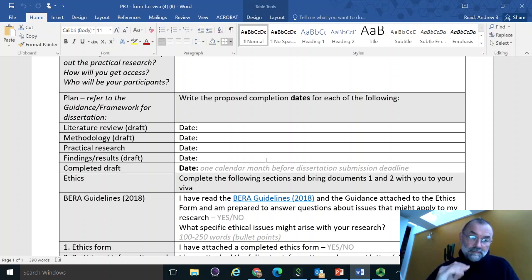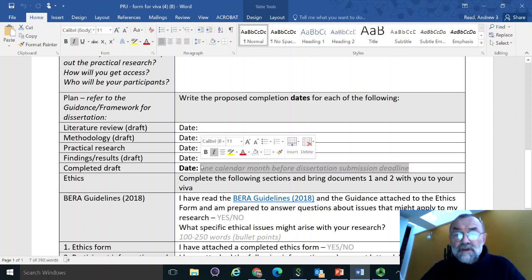So map out the dates when you anticipate that you will complete the various parts of the dissertation. And I've indicated there that your completed draft should be ready 1 calendar month before the submission deadline.